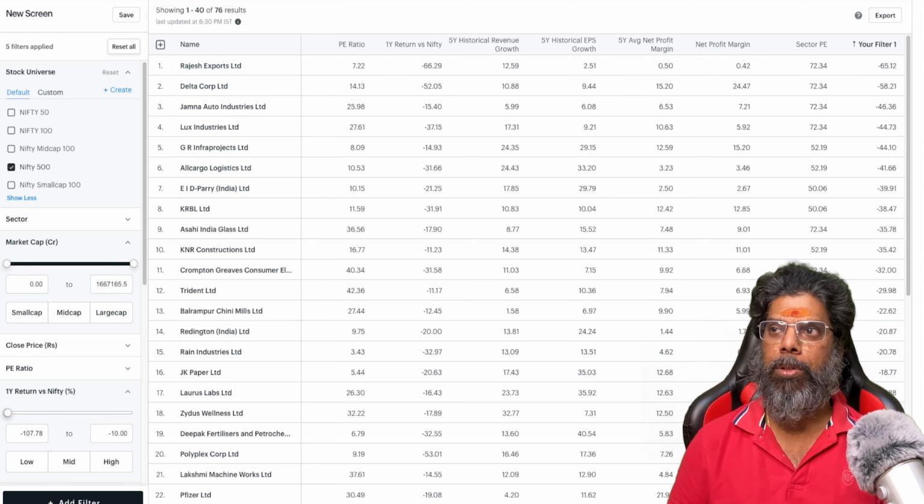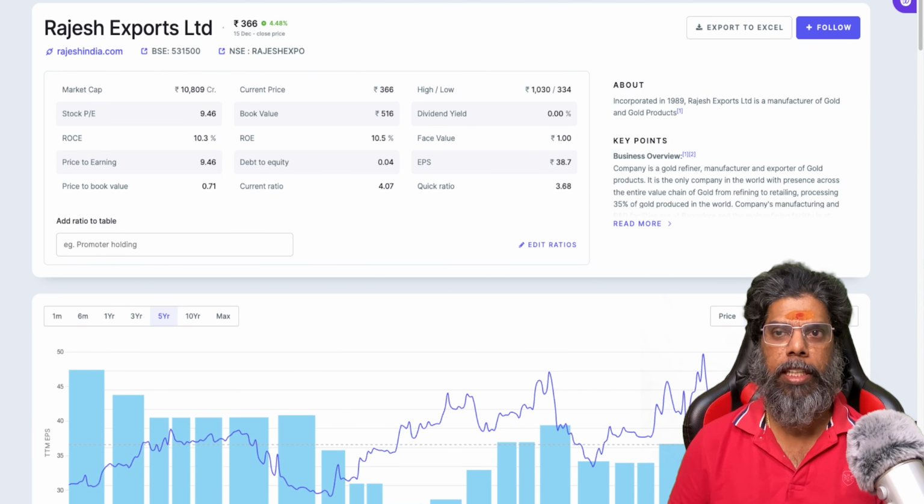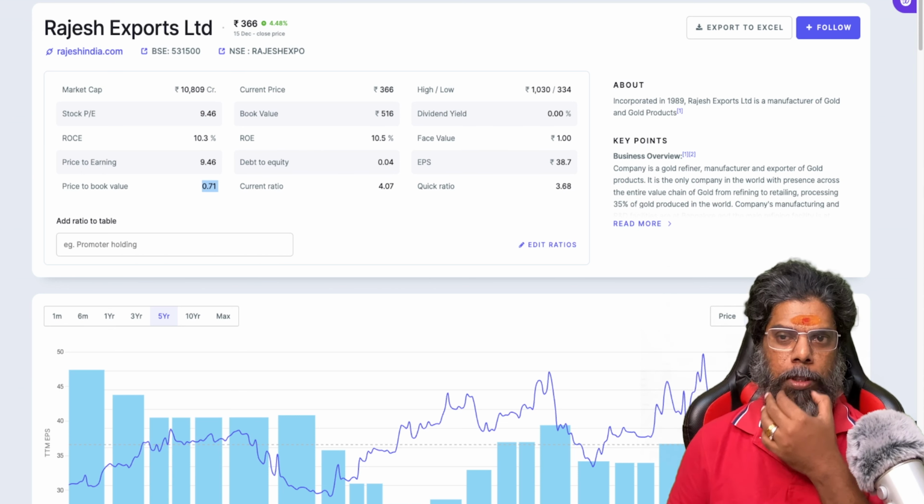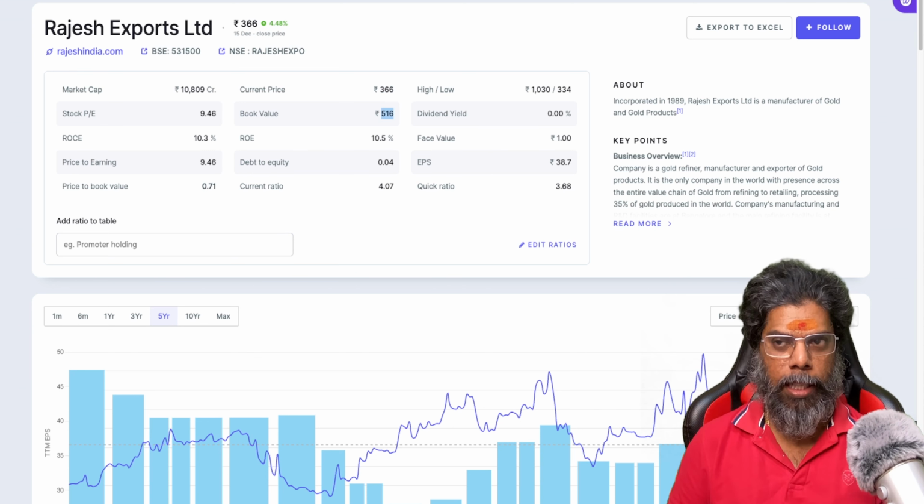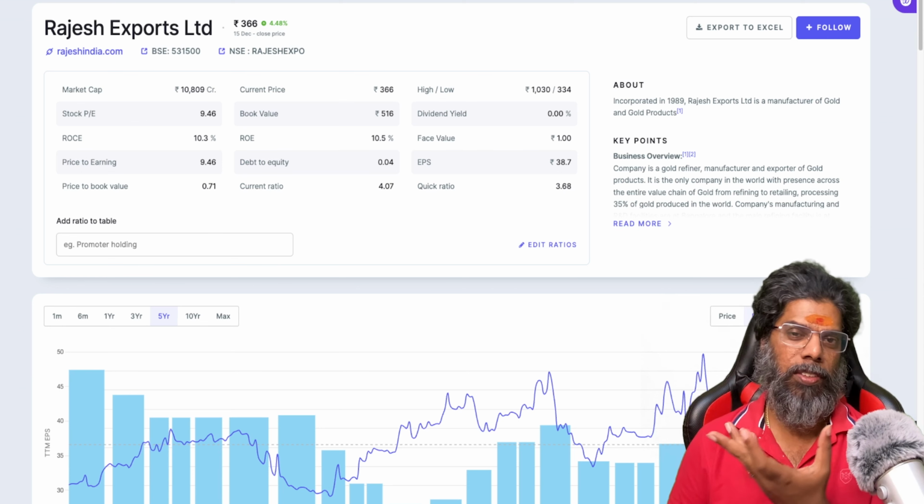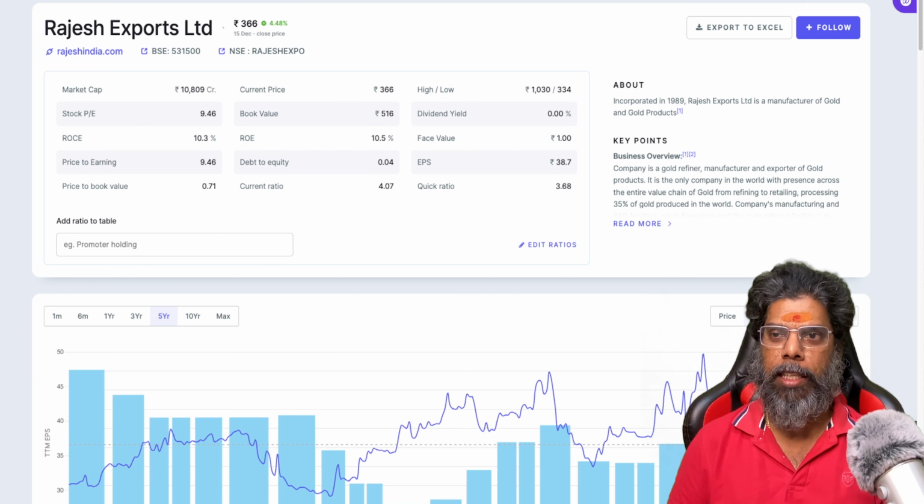So for this, let's go to Screener. If you go to Screener, you will get a good idea. What is happening is PE is 9.4, which is less. We understood that. And if you see the book value is 516, the current price is 306, which is a price to book of 0.71, meaning it's trading lesser than book value, right? This is very good. Seeing this, it's very attractive that it's trading lesser than its book value.